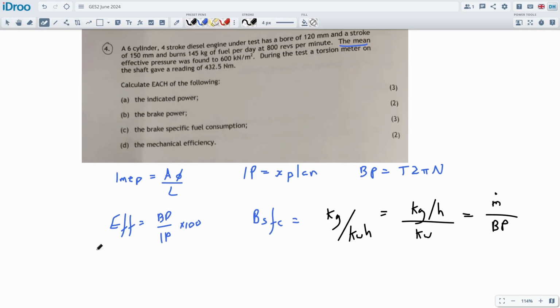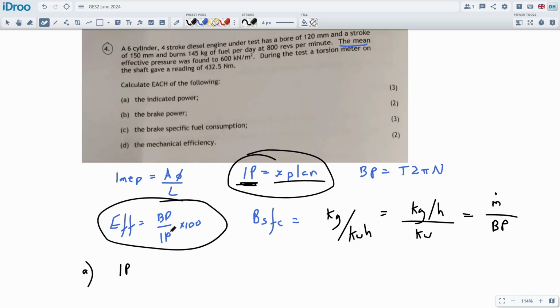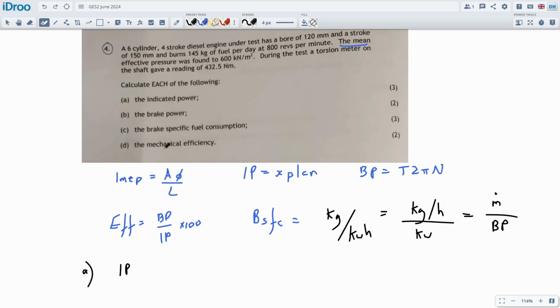So we're going to do part A first of all, which is going to be IP is equal to X plan, if we have all the ingredients with it, indicated power. Again, there's 2 different ways to calculate all of these, usually 2 different entrance points. If we need IP and we have all this data, that's great. But we can also get it from the efficiency calculation down here, if we have the efficiency and the BP. I guess no, we're calculating efficiency. So it's going to be quite straightforward.